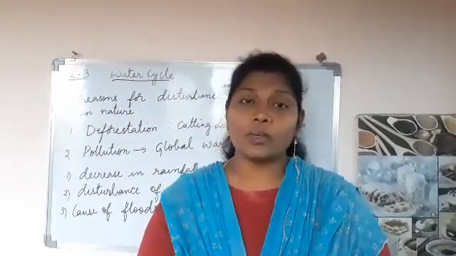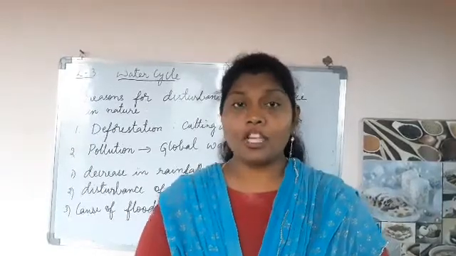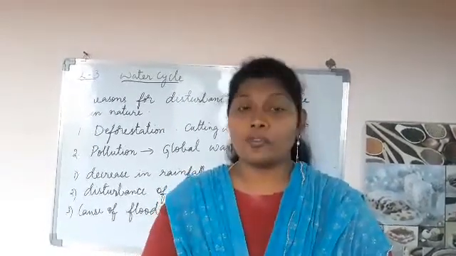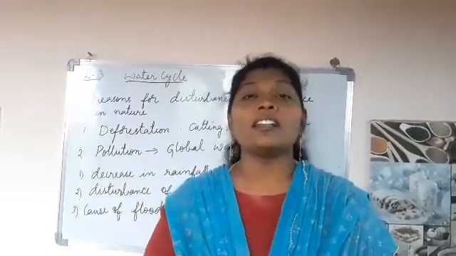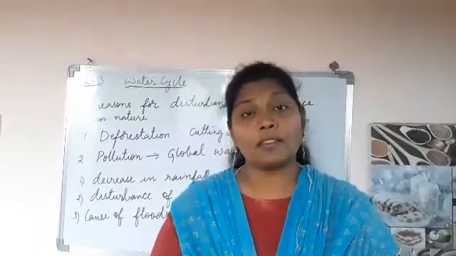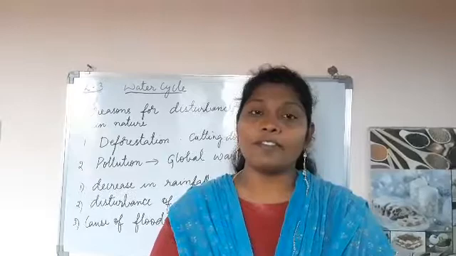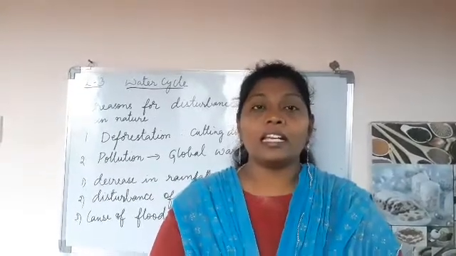But what we are doing, for our comforts, we are cutting down the trees. We are clearing the forests. See children, if this goes on, what happens? The levels of carbon dioxide and oxygen will differ and the climatic conditions will change completely. Okay.